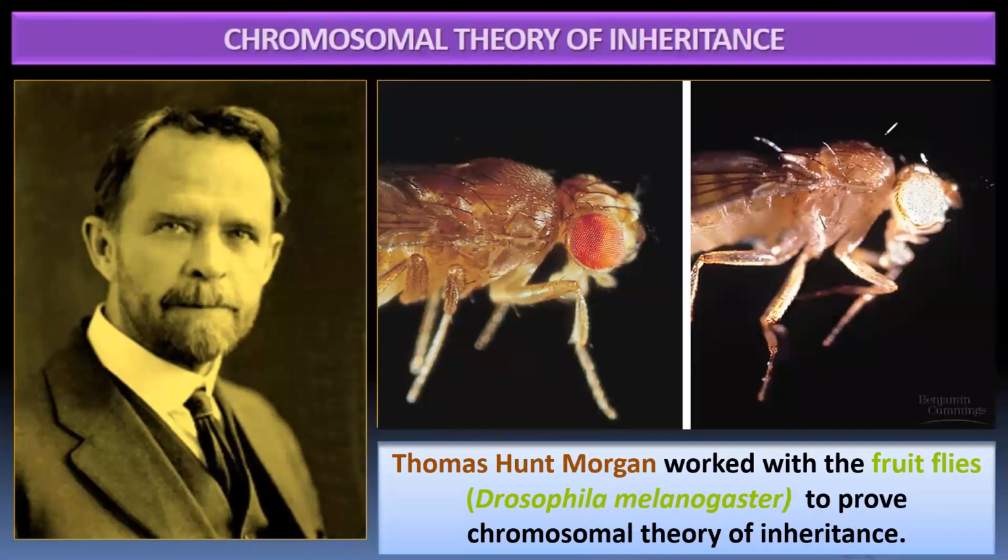Let's learn. Then Thomas Hunt Morgan worked with the fruit flies. Yes, Sutton and Boveri just gave us a theory. The practical approach on the chromosomal theory of inheritance was done by Thomas Hunt Morgan. He worked with the fruit flies. You need to remember the name Drosophila melanogaster to prove the chromosomal theory of inheritance.